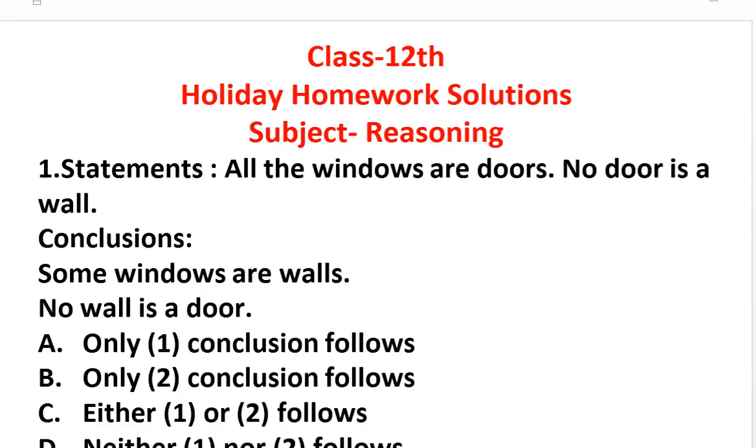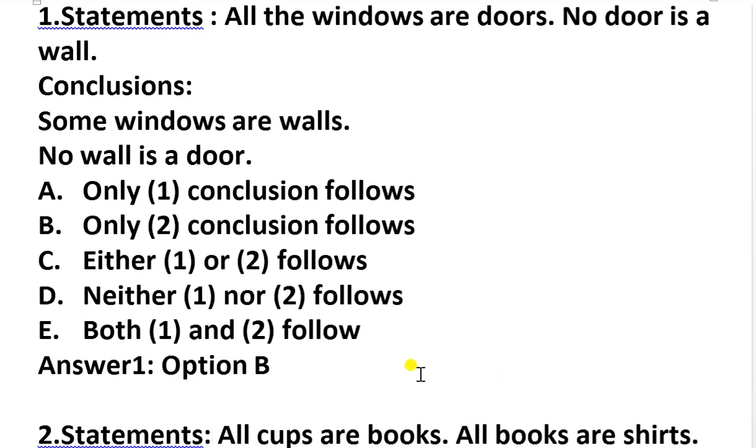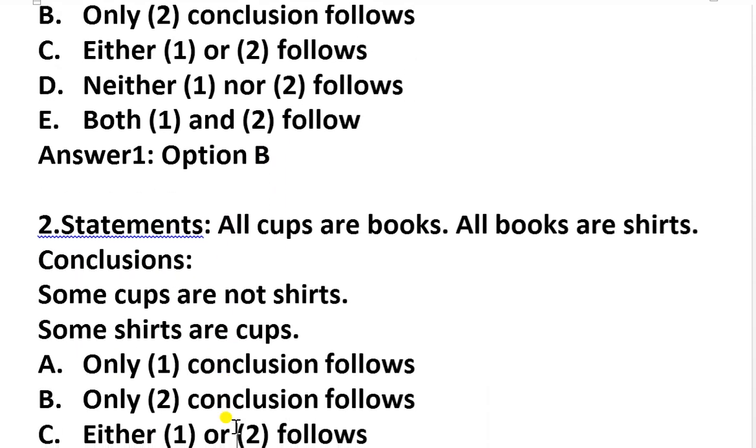So your question number 1 is the statement and the conclusion question, that is the syllogism. The statement says all the windows are doors, no door is a wall. The conclusions are some windows are walls and some no wall is a door. Based on this question you have a total of 5 options. So now the answer is option B. Only the second conclusion follows.